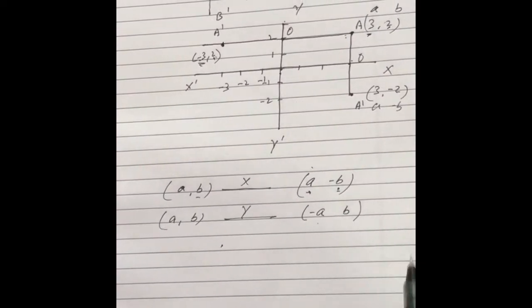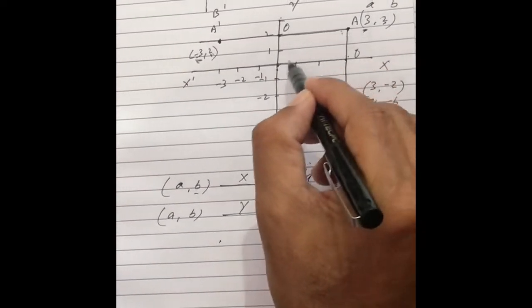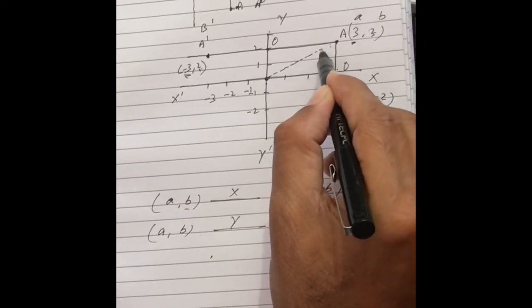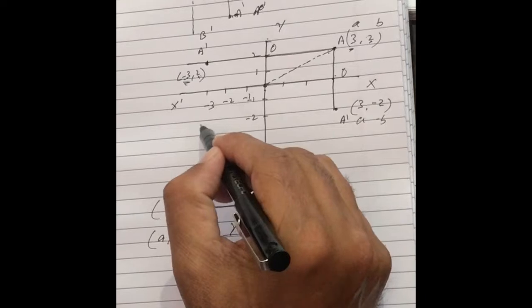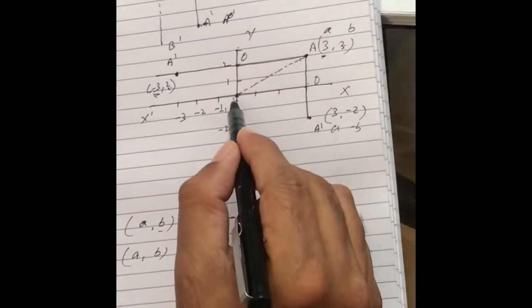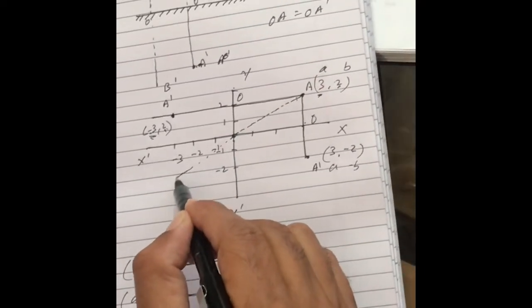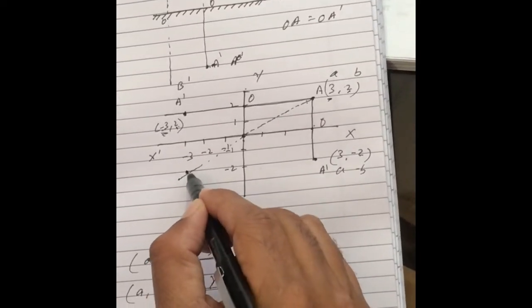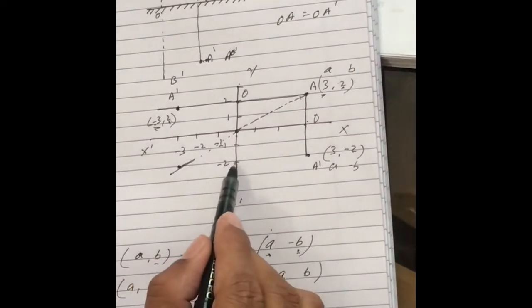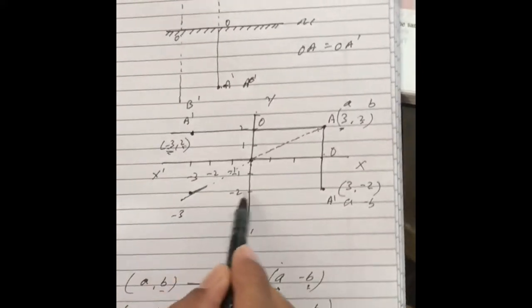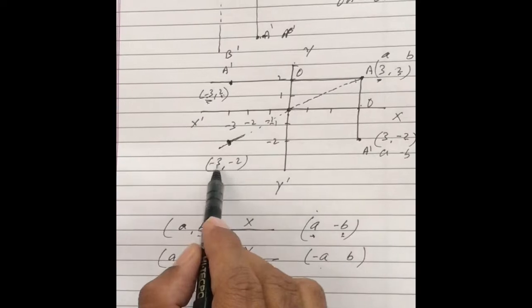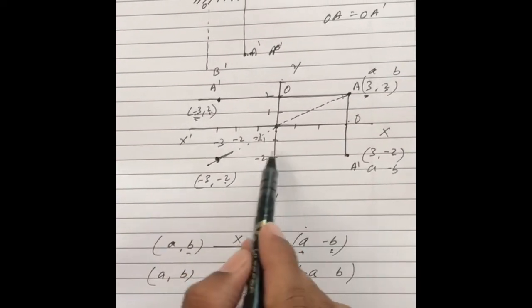I think it is clear. Now one more point. If I take image in origin, then this distance it will travel here, the point will be here. Now you see x is -3, here -2, this point will be -3, -2.